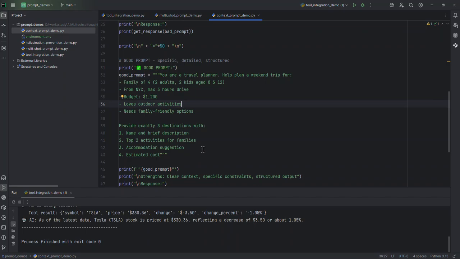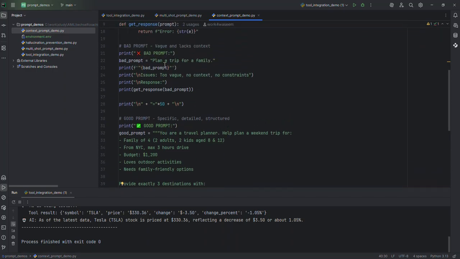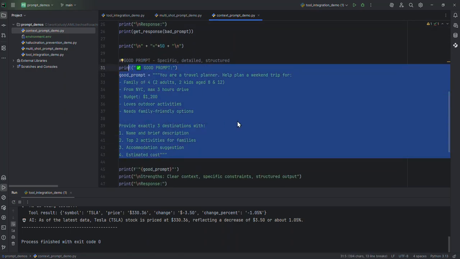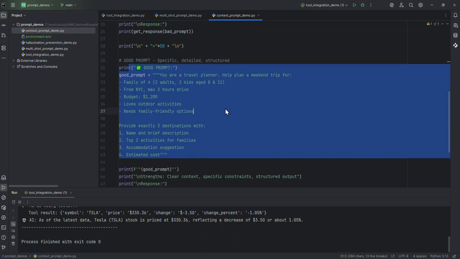When you give the answer, it should fit these criteria. So provide exactly 3 destinations with name and brief description, top 2 activities for families, accommodation suggestions, and estimated cost. There is a big difference between these 2 questions. If you ask this question versus this, a lot of context you provide makes it very easy for the model to give you accurate information. So in a way, you need to help the model to get the help from the model.